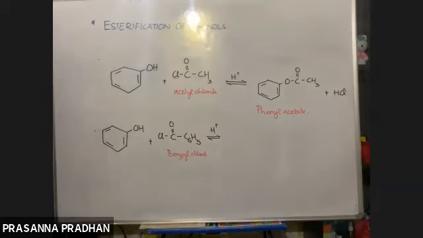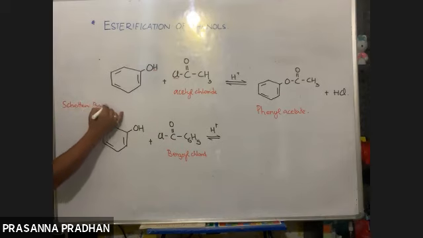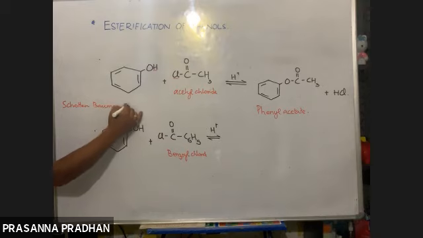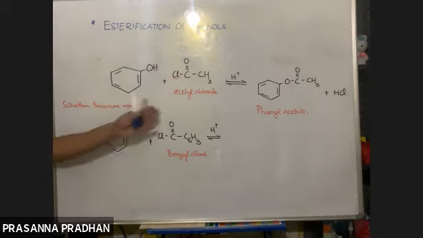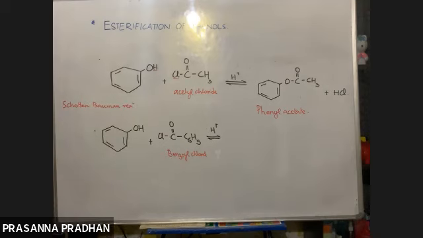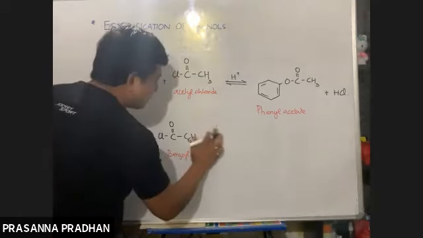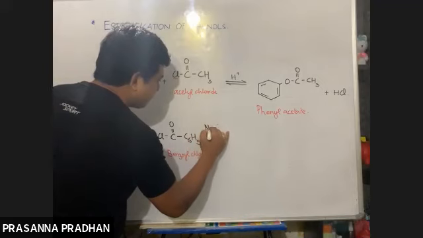And yes, this reaction has a name. It's known as the Schotten Baumann reaction. You just know the name. Although short notes are not going to come because it is not mentioned in NCERT, but remember the name. It's the reaction of phenol with benzoyl chloride. And here, instead of H positive, your OH negative ion is used. Actually, NaOH is used.